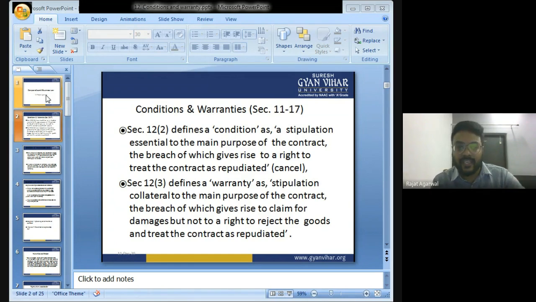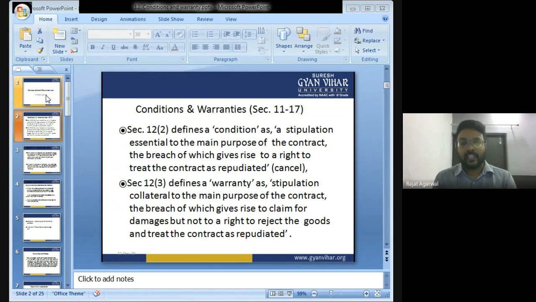Warranty is just an additional purpose to the contract. You cannot cancel the contract if your laptop is not working properly. The company will check the laptop and will repair the laptop.